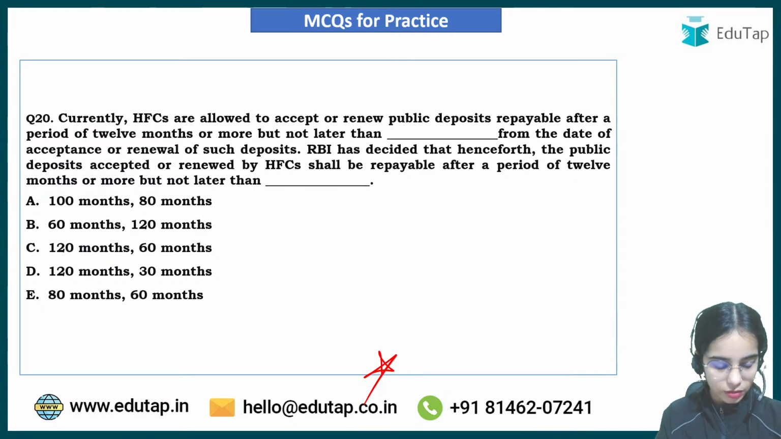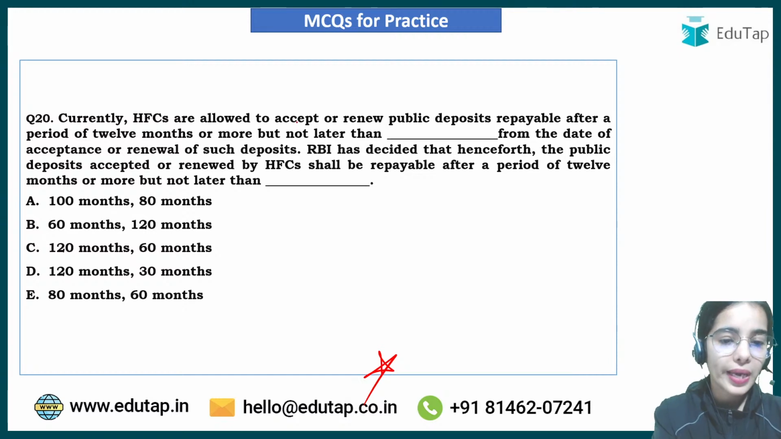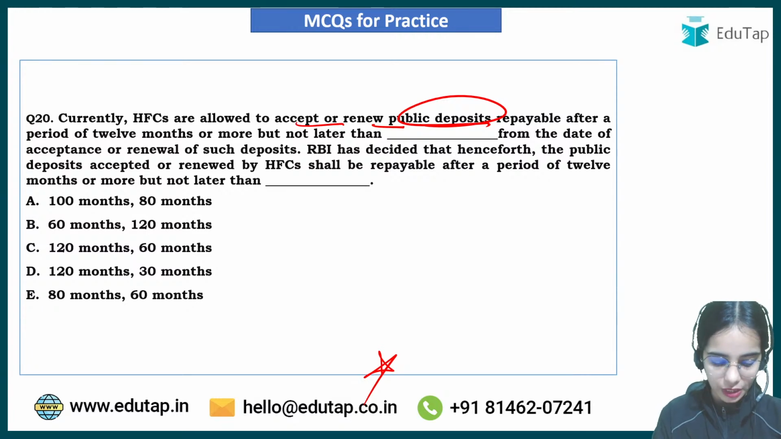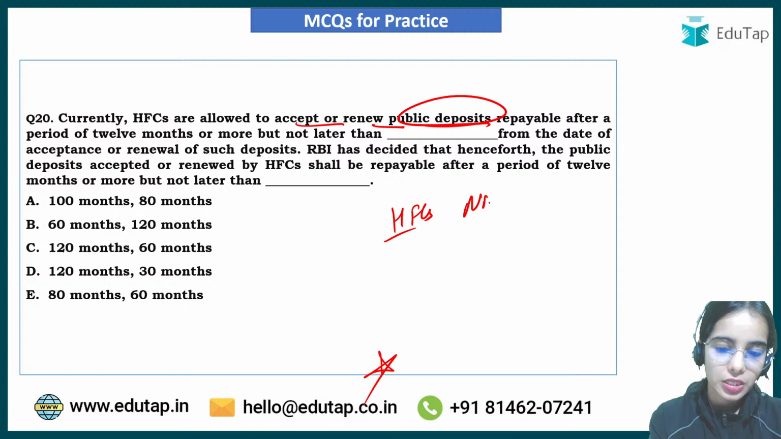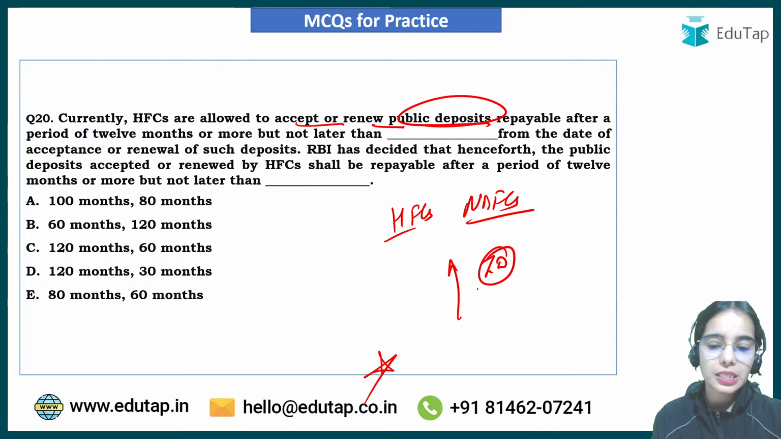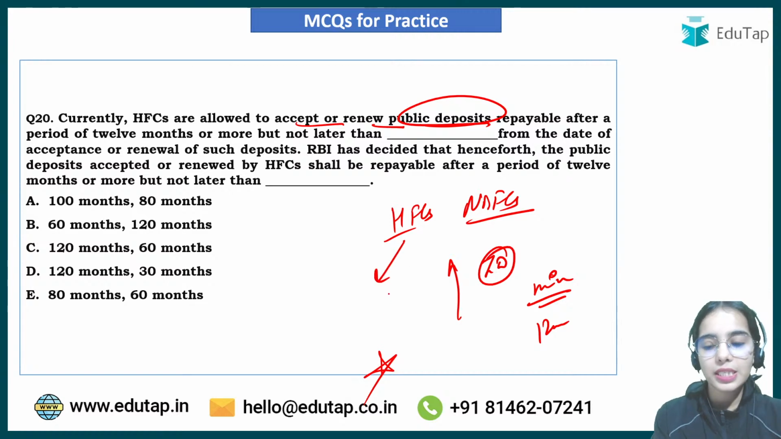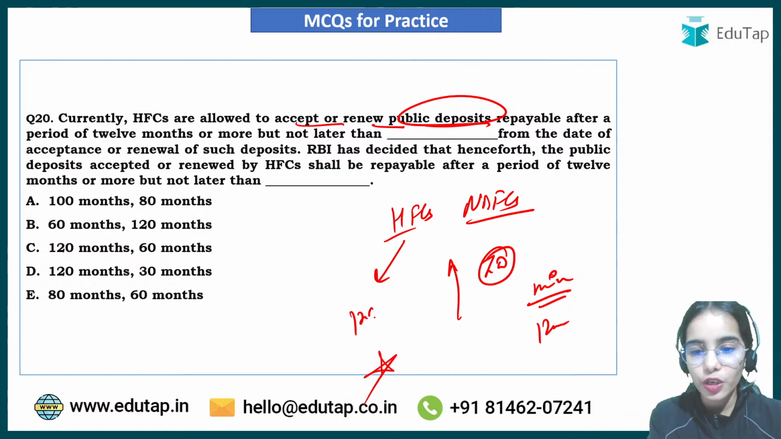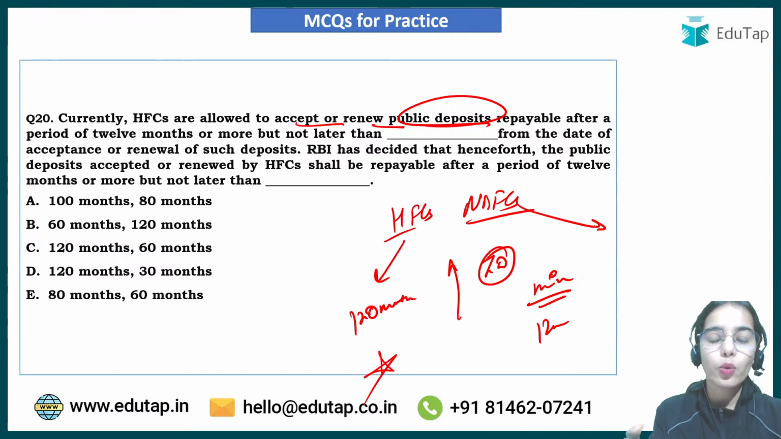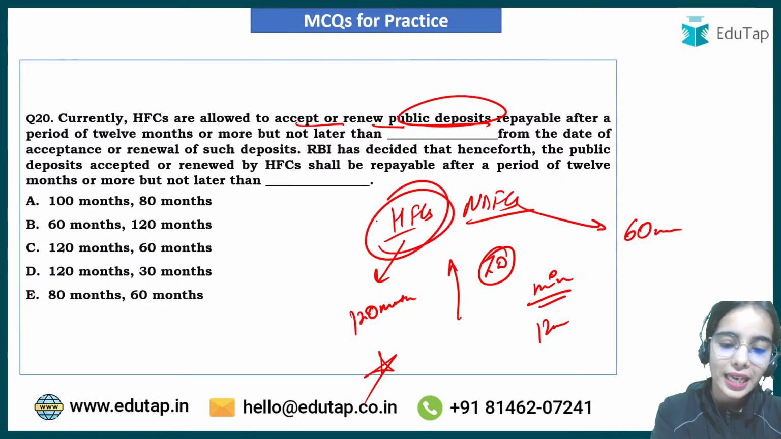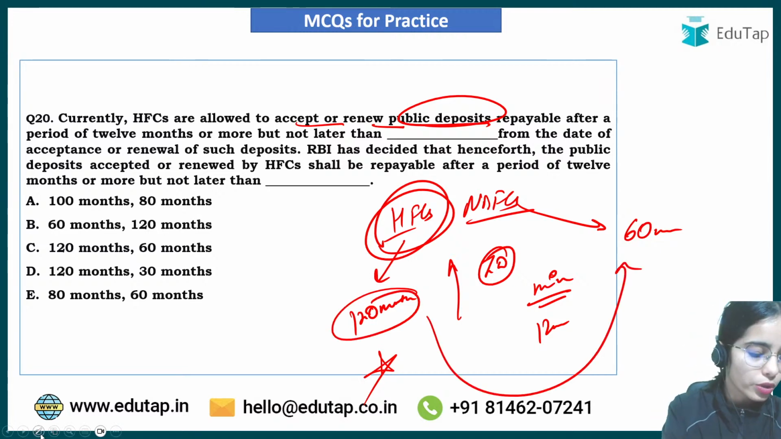So currently housing finance companies are allowed to accept or renew public deposits repayable after a period of 12 months. Housing finance companies, just like the NBFCs, take term deposits for a minimum period of 12 months, and the housing finance companies were taking term deposits for a maximum period of 120 months. But NBFCs can only take term deposits for a maximum period of 60 months. So it was said that for the HFCs also, the term deposit should be only allowed for 60 months.